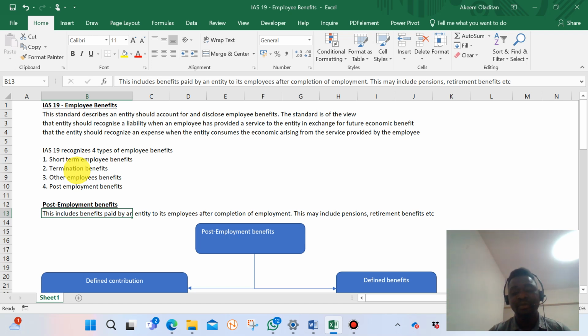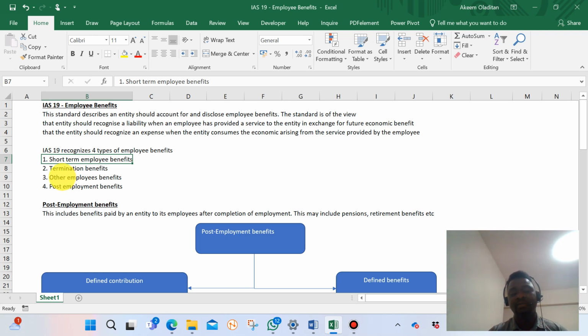It has a lot of features and a lot of technicality, so I'll focus this video on post-employment benefits. I'll do a separate video for the other three.